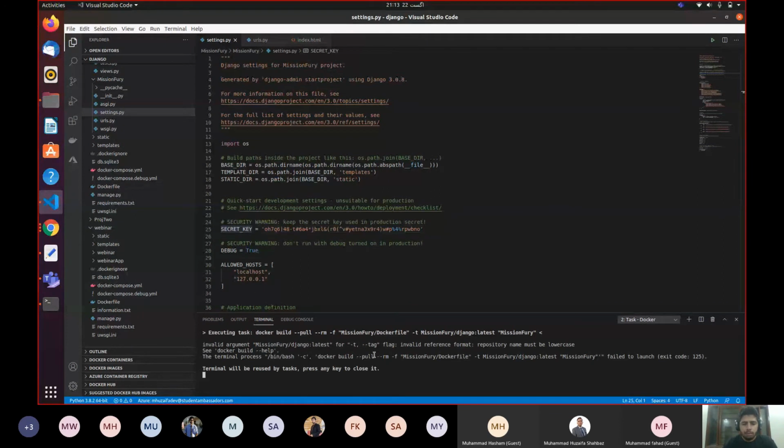Now, when I was running this the first time, I got an error, which was an invalid argument. Why is it saying invalid argument?